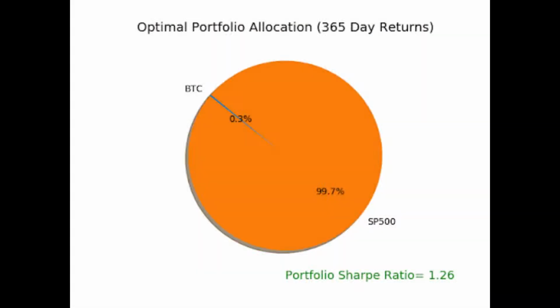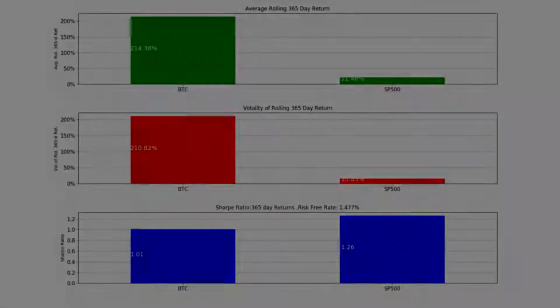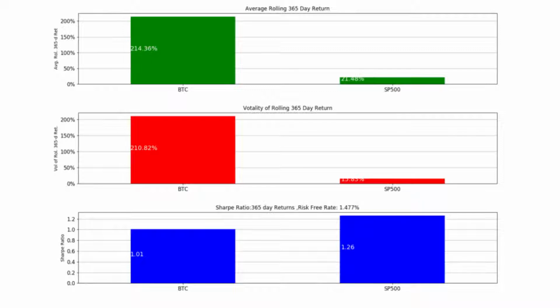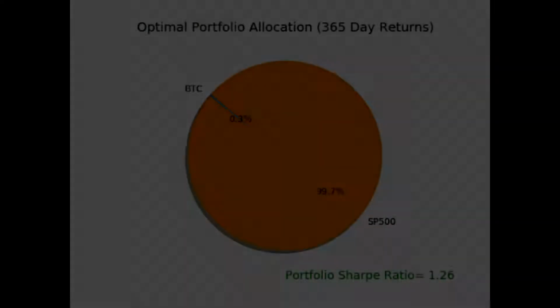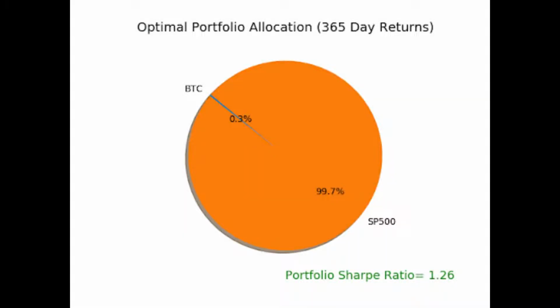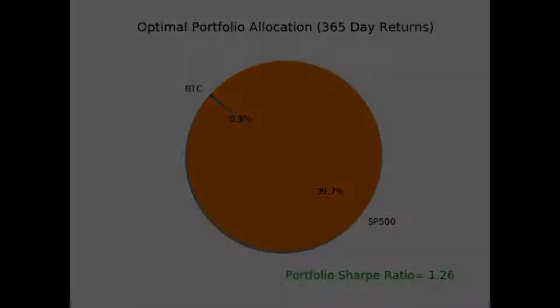But if we look into the long holding period returns, that is 365-day returns, it is a completely different scenario. The optimal portfolio is practically just holding the S&P 500 and not adding any Bitcoin. For 365-day returns, the Sharpe ratio was 1.26, and after adding 0.3% BTC, it stayed at 1.26. It's nothing. So is this the optimal portfolio?